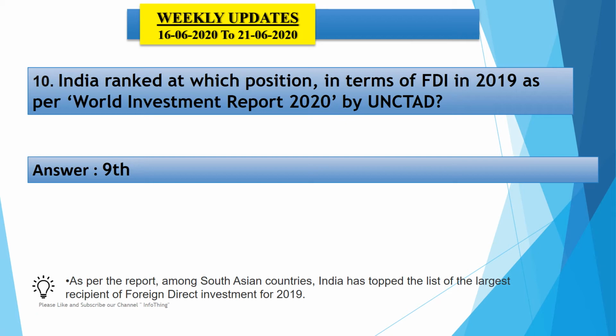The overall report is topped by the United States with 246 billion dollars of FDI in 2019, followed by China with 141 billion US dollars in 2019. So in this report, first is the US and second is China, and ninth position is our India in terms of foreign direct investment in 2019. The important point is that in this report, the World Investment Report 2020 by UNCTAD, India's position is ninth.